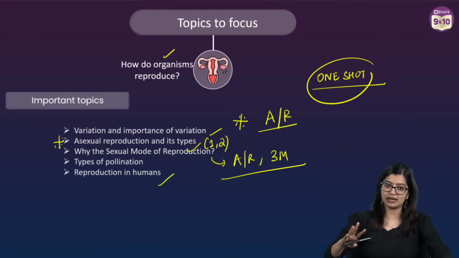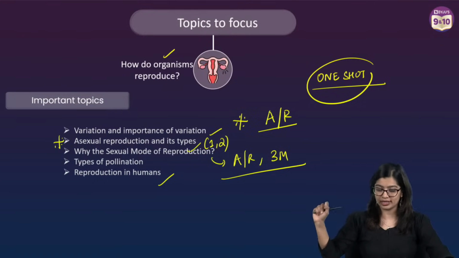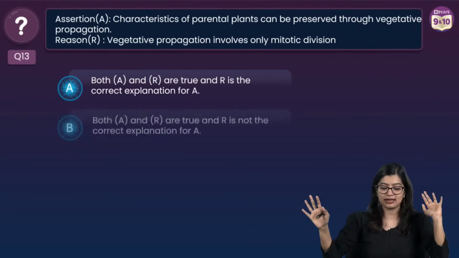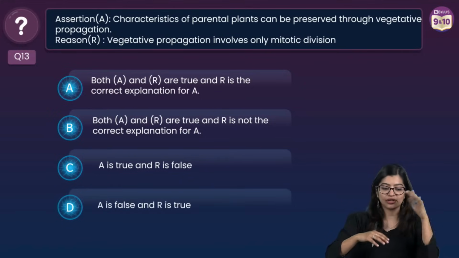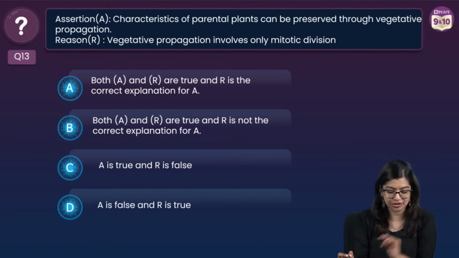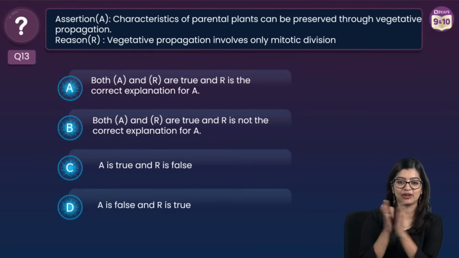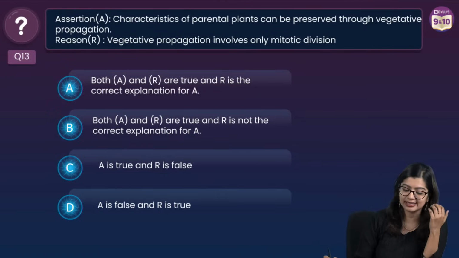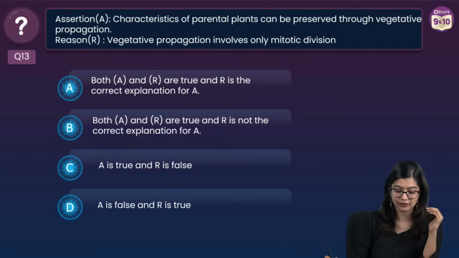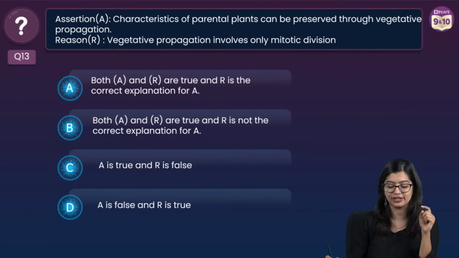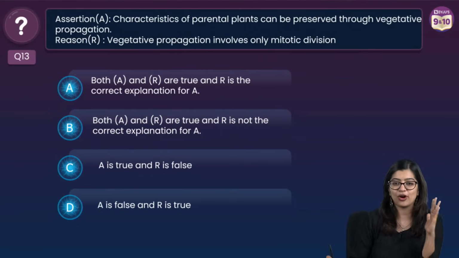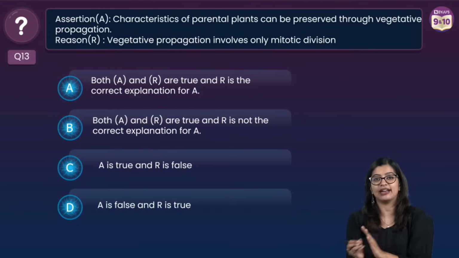So without any further ado, I hope you've made a list of all the important topics. We'll get started with our questions today. So the first question that we have is an assertion reason question. We were all waiting for this. Characteristics of parental plants can be preserved through vegetative propagation. Reason being that vegetative propagation involves only mitotic division. We have 4 options and you need to tell me which is the correct answer.